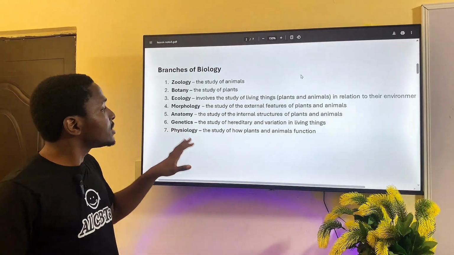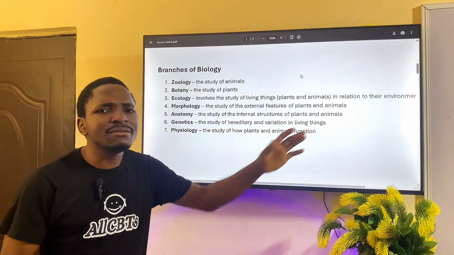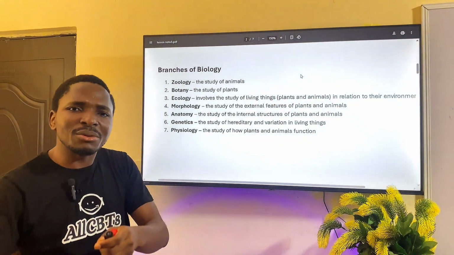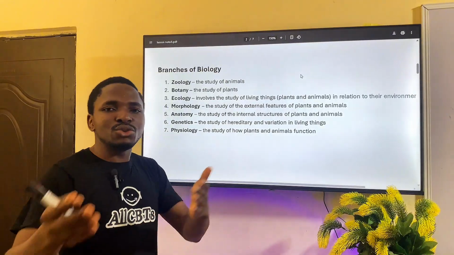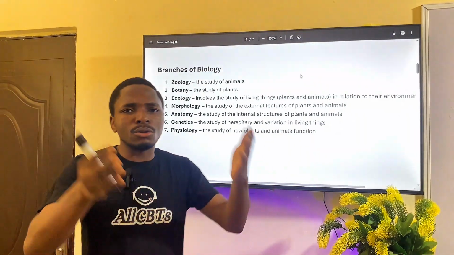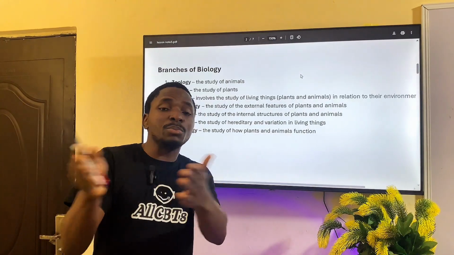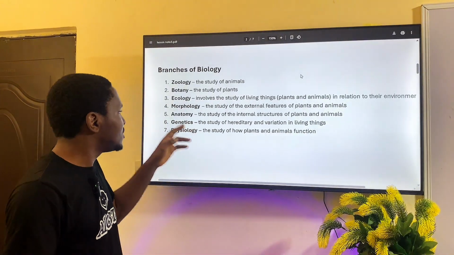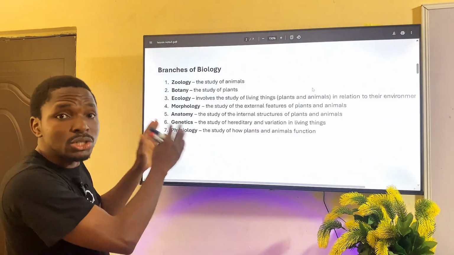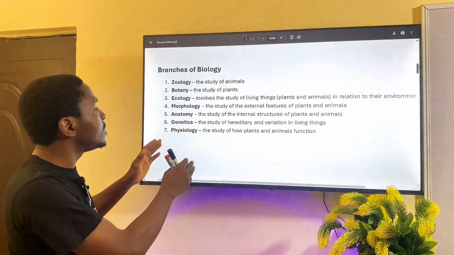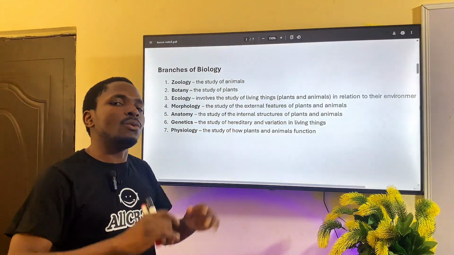Then we have genetics, which is the study of hereditary and variation in living things. Why do you look like your parent? Why do dogs look like dogs? Why do the offspring of a certain plant or animal look just like its mother and its parents? That's the study of genetics, which is a major course, a major branch in biology, and something that you can go to the University of Education to study as a whole.